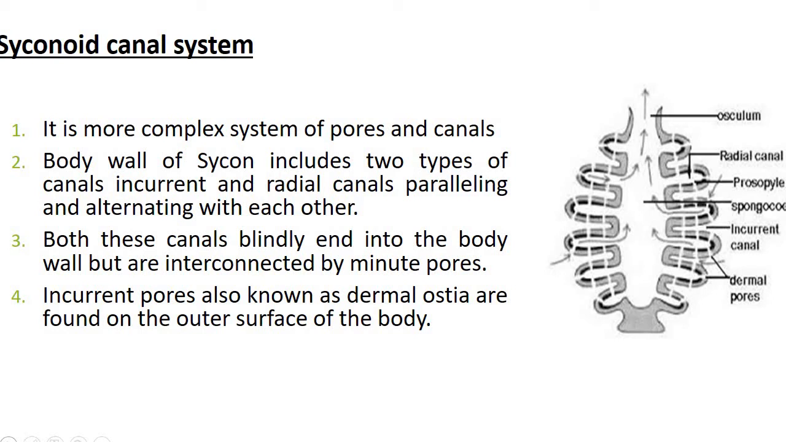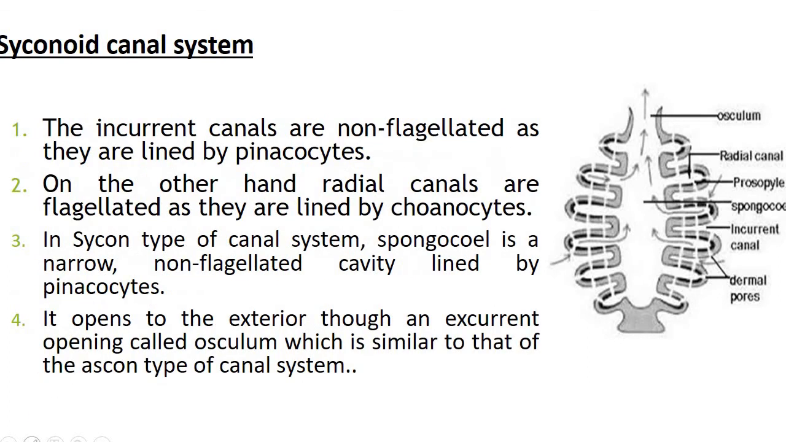So that means the body wall undergoes folding. When the body wall undergoes folding, it leads to the formation of the incurrent canal and the radial canal. Now both these canals blindly end into the body wall but are interconnected by minute pores. Next, incurrent pores, also called dermal ostia or ostium, are found on the outer surface of the body wall.